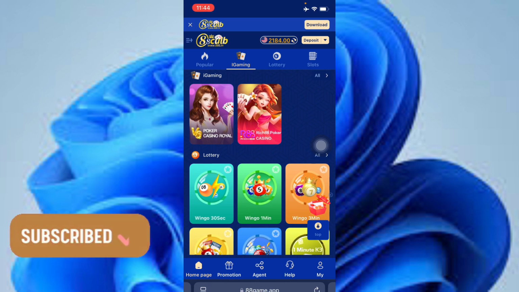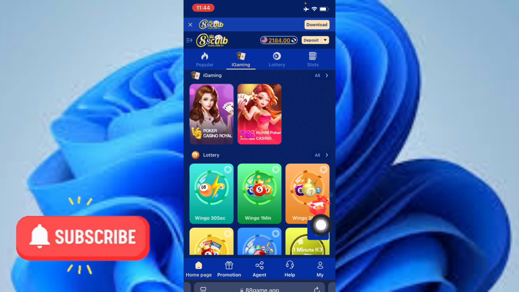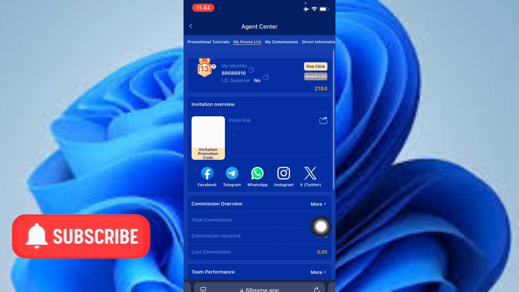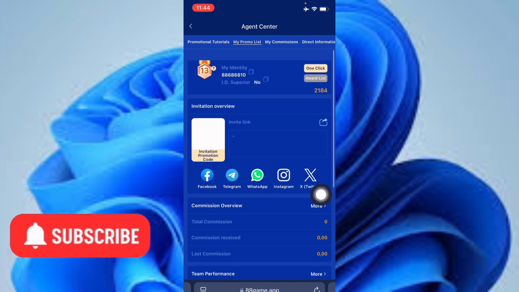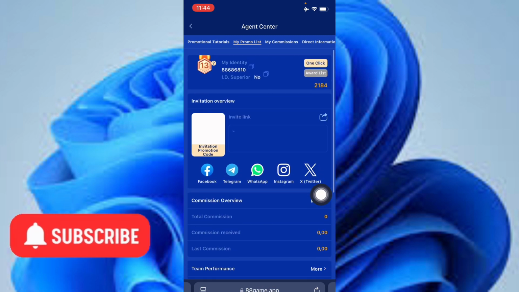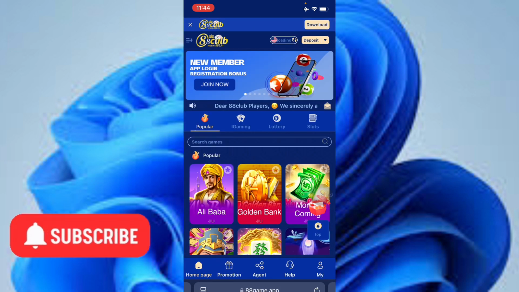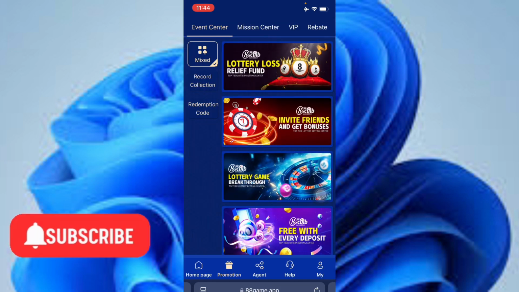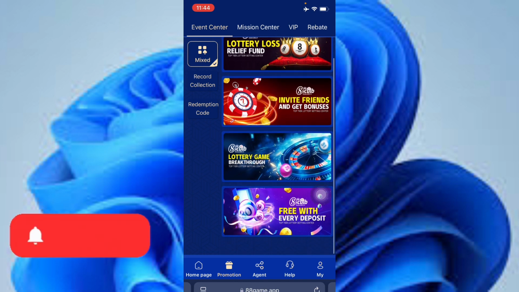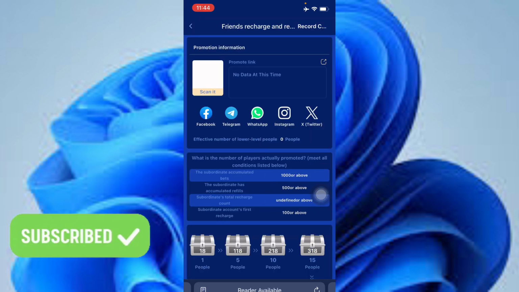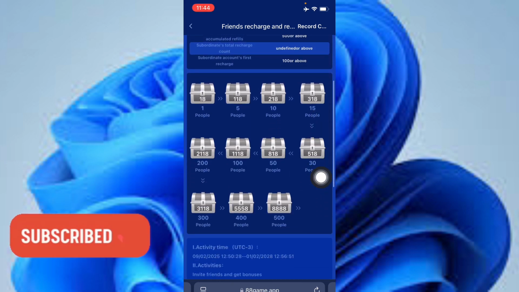Now, in order for you to make lots of money on this same platform, you can refer your friends. By referring, just click on the agent button here. I think that's not the part you're supposed to click. Come back here, let's click on promotions. Promotions is also going to give you the opportunity to make a lot of money, either by inviting your friends or by playing lottery and a lot of games out here. Just click on any of these, which is invite your friends, and copy your referral link.